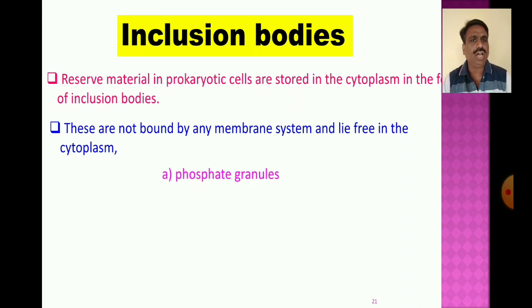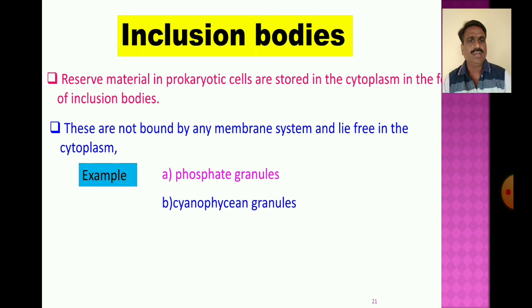What are examples of inclusion bodies? Phosphate granules, which do not have membrane-bound systems, cyanophycin granules, and glycogen granules. These are inclusion bodies other than ribosomes, which lie freely in the cytoplasm.